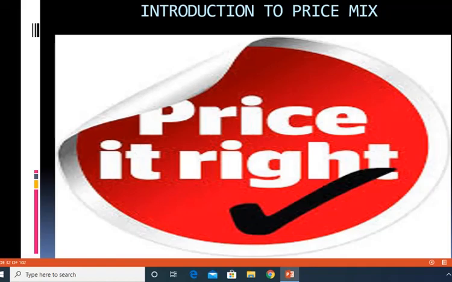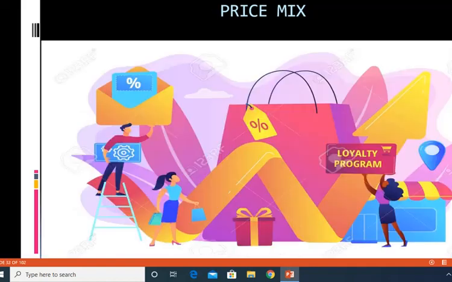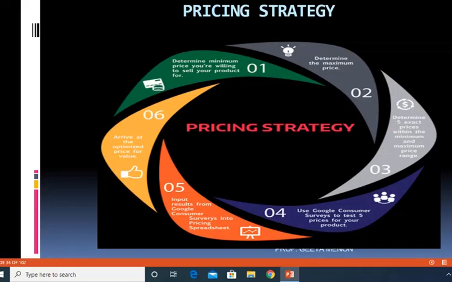let us now understand the different types of pricing strategy that are considered by organizations. We have seen all these slides in the previous video also. So let us understand the pricing strategy. In this slide you can observe that point number 1 states: determine the minimum price for which you are willing to sell your product. Then point number 2 states: determine the maximum price. So you have a minimum price and you have a maximum price.